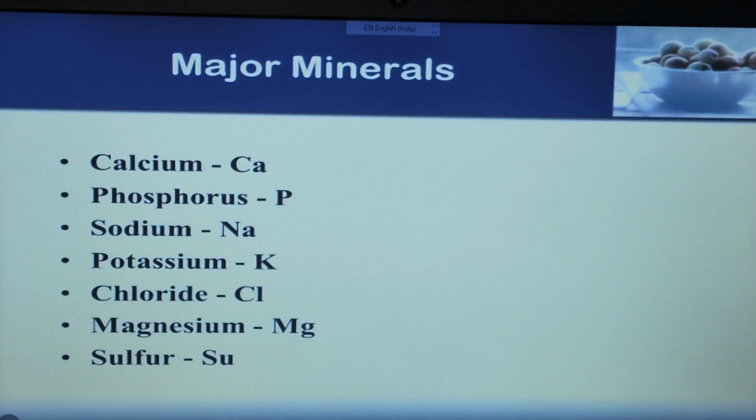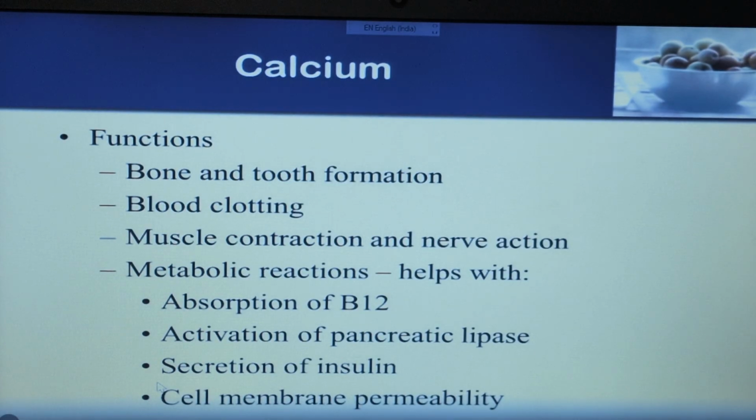What are the major minerals? Major minerals contain calcium, phosphorus, sodium, potassium, chloride, magnesium and sulfur. All these minerals are the major type of minerals, meaning calcium, phosphorus, sodium, potassium, chloride, magnesium and sulfur. So one by one we study all these minerals.